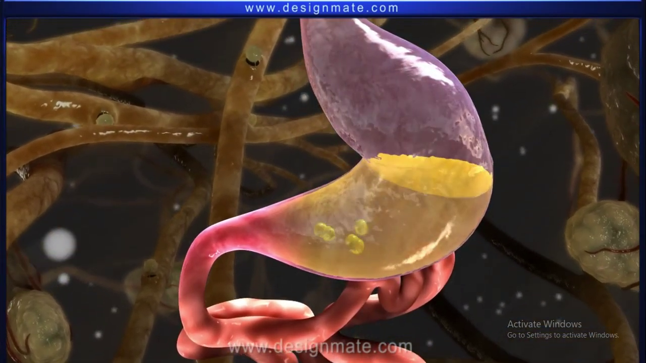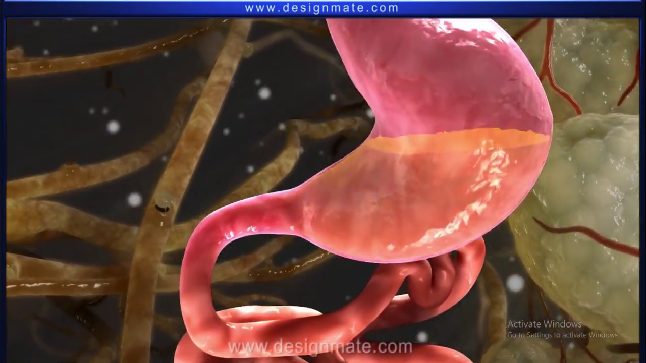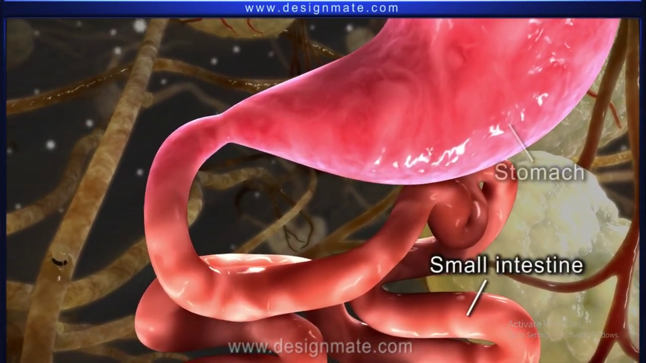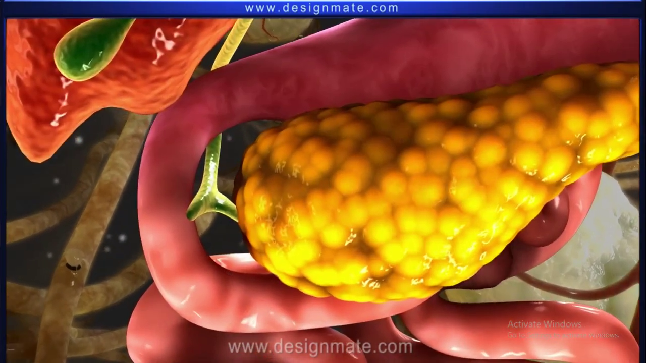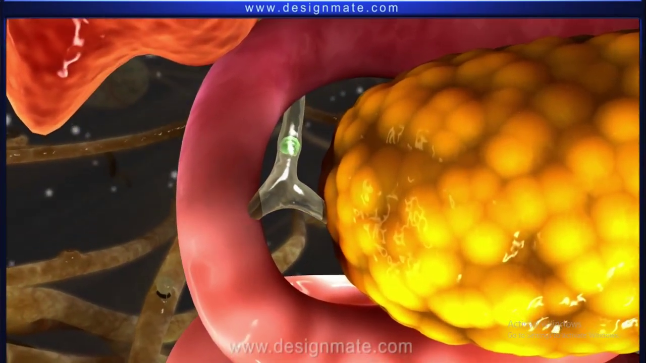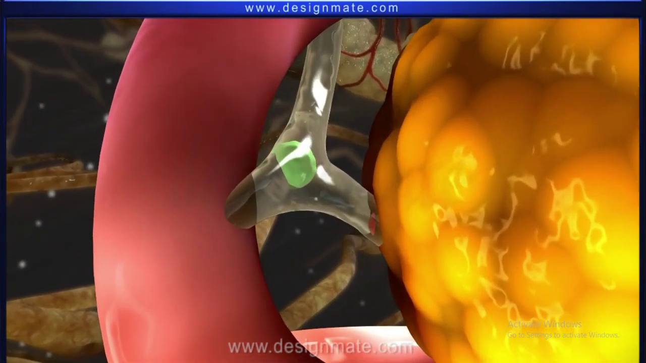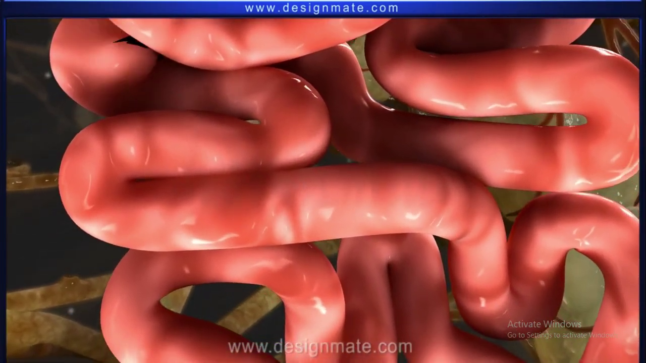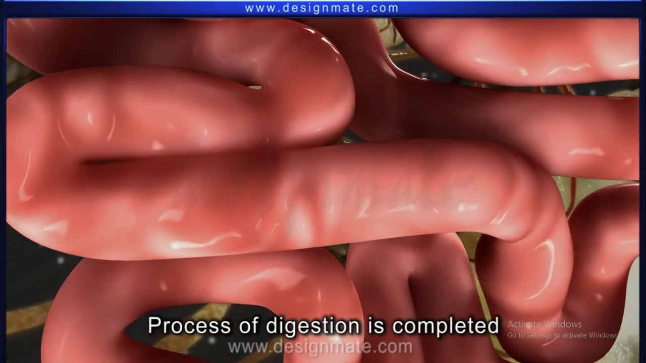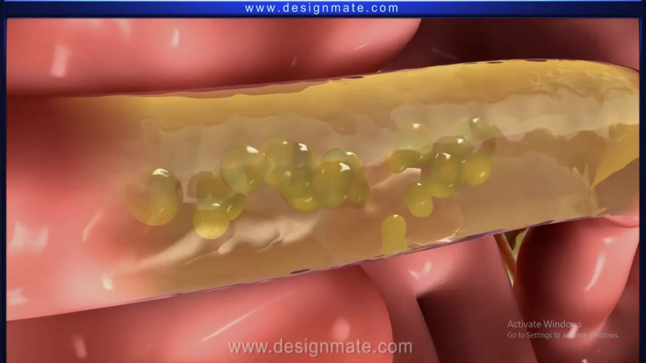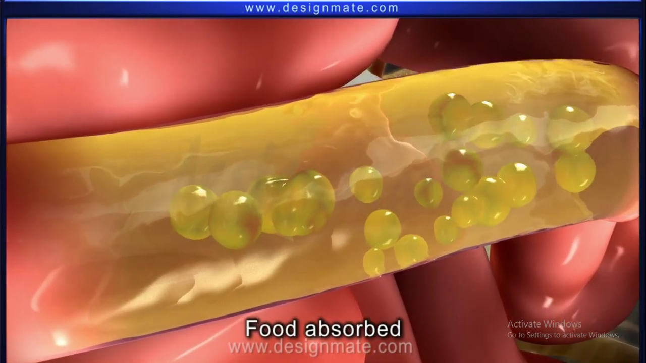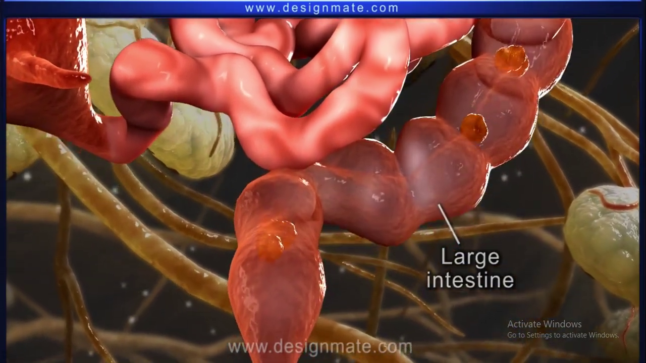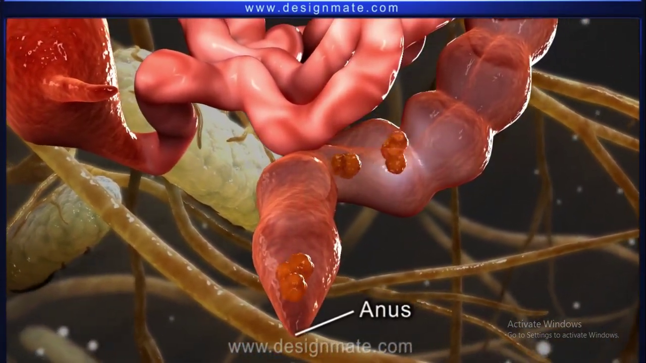Here, the food is partially digested, and then it reaches the duodenum. The duodenum is the first part of the small intestine which connects it to the stomach. Here, the food mixes with the juices secreted by the liver and pancreas and reaches the small intestine. The process of digestion is completed here. The digested food is absorbed by the body, and the undigested food is passed into the large intestine, from where it passes out through the anus.